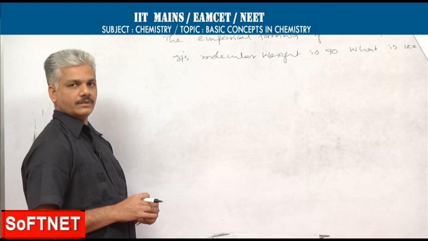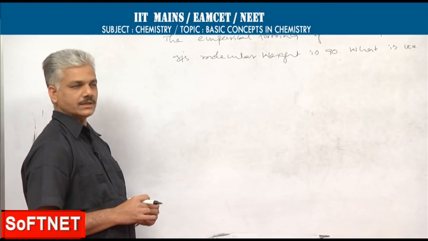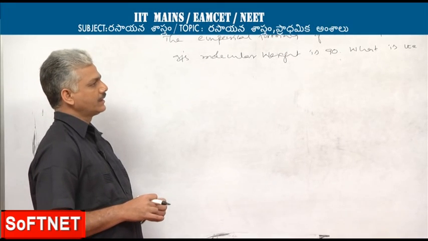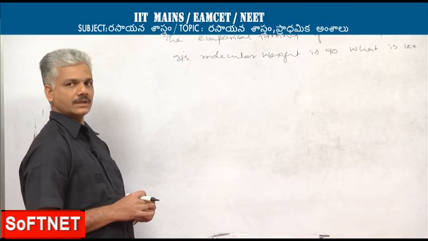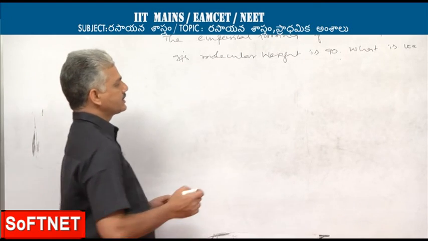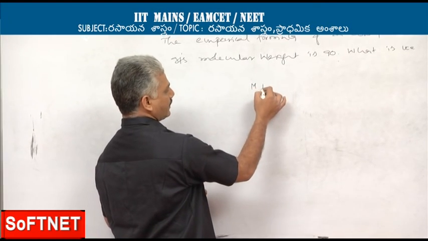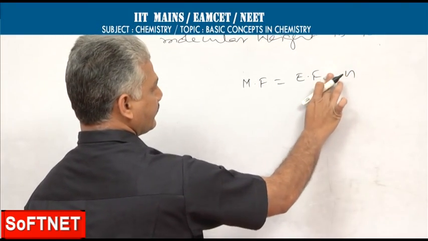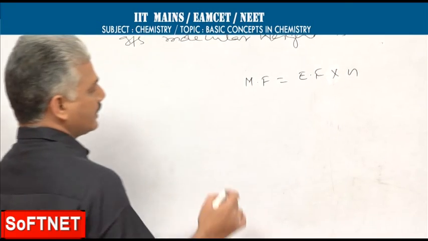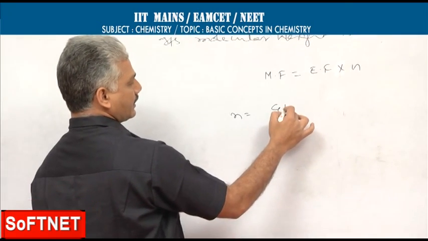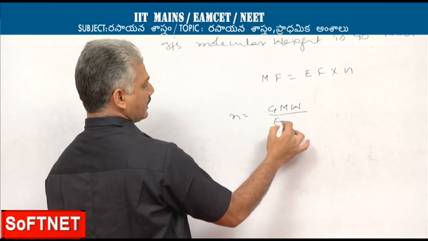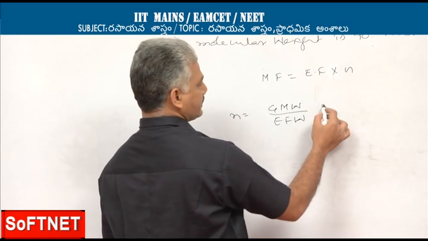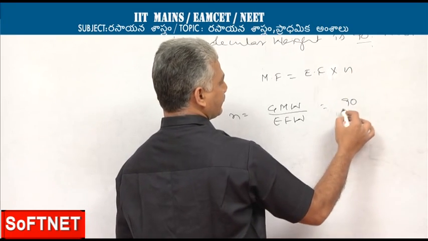The empirical formula of a compound is given as CH2O. It is mentioned that its molecular weight is 90. We have to find the molecular formula. So, the relation to be used is: molecular formula is equal to empirical formula times n factor. This n factor can be calculated using the relation gram molecular weight divided by empirical formula weight. Gram molecular weight is specified as 90.